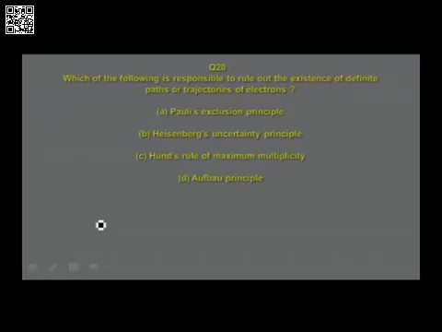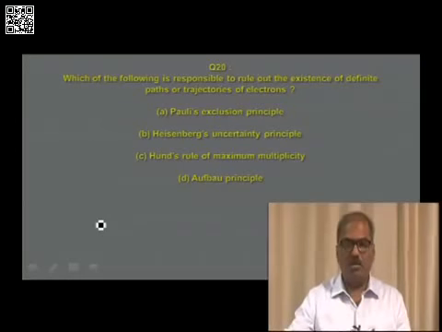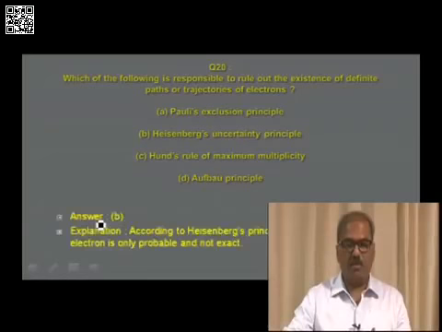Which of the following is responsible to rule out the existence of definite paths or trajectories of electrons? The first one, Pauli's exclusion principle. Option B, Heisenberg's uncertainty principle. Option C, Hund's rule of maximum multiplicity. Option D is Aufbau principle. So for the given question, the answer is in option B, and that is Heisenberg's uncertainty principle.